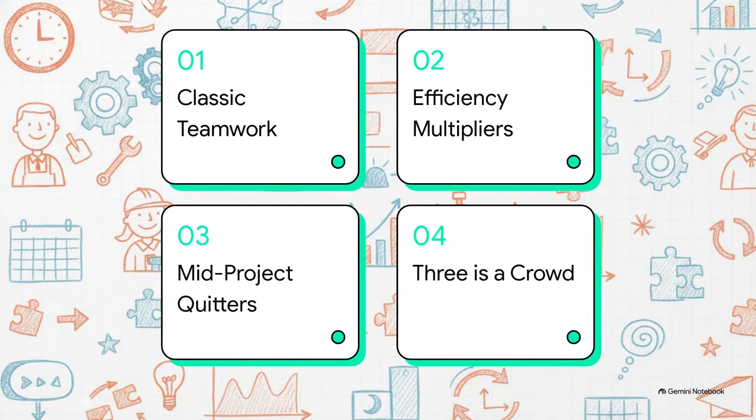So, here is our roadmap to conquering that exam anxiety. We're going to organize this chaos into 4 clear behavioral patterns. 1. Classic teamwork dynamics. 2. The efficiency multipliers. 3. The mid-project quitters. And 4. 3 is a crowd.